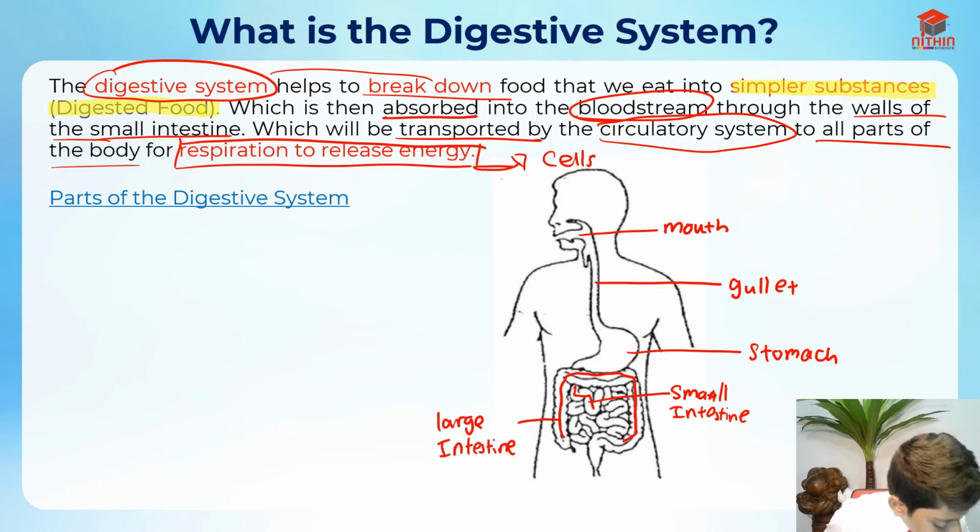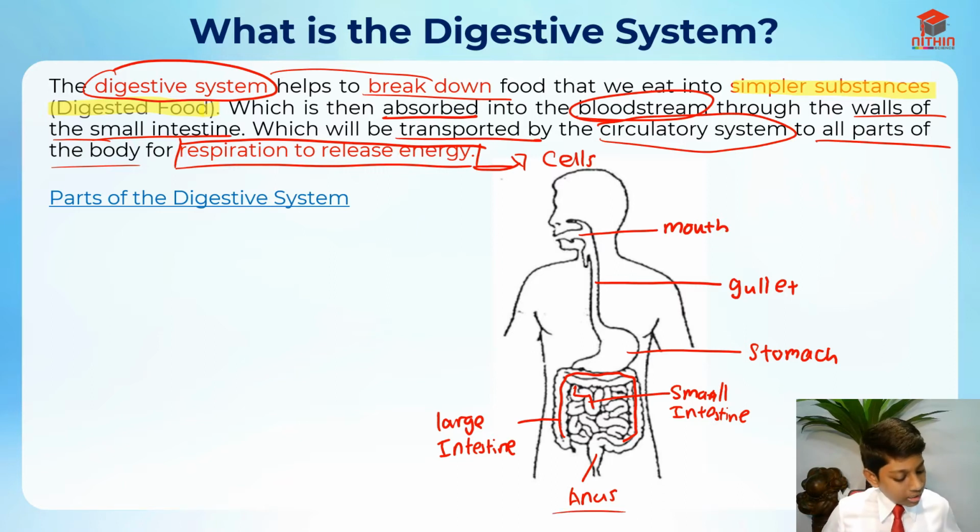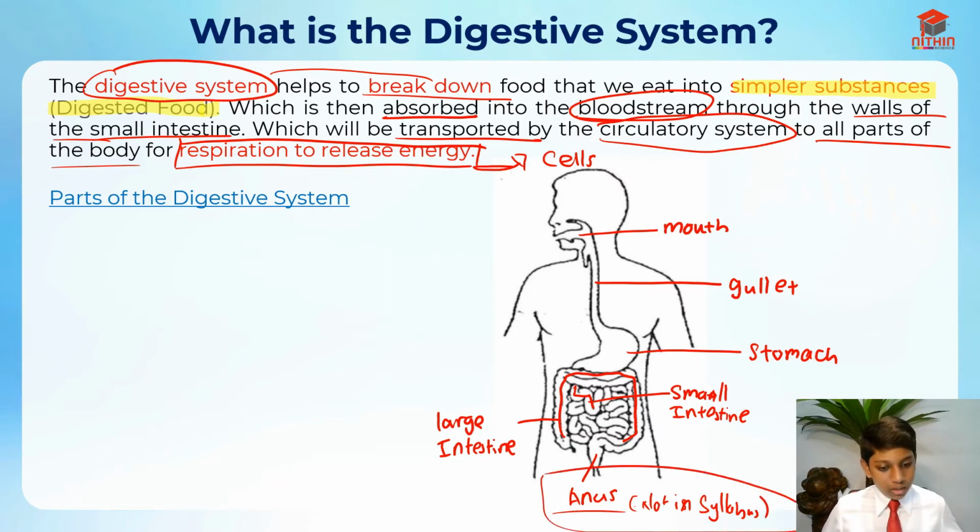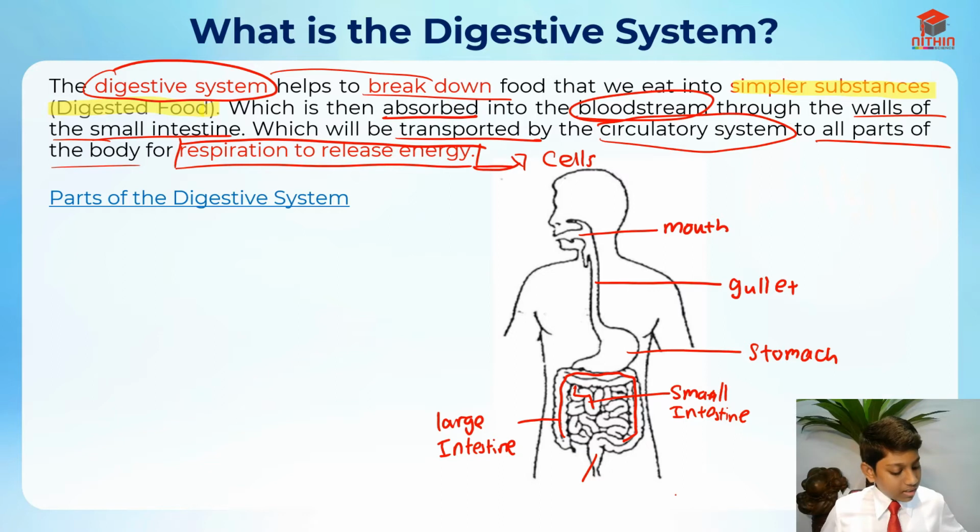And then lastly, this is the anus, where all our waste material is passed through. And this is actually not in the syllabus. So just take note. You do not need to know this, but it's important that you know. Let me just erase the anus for now.